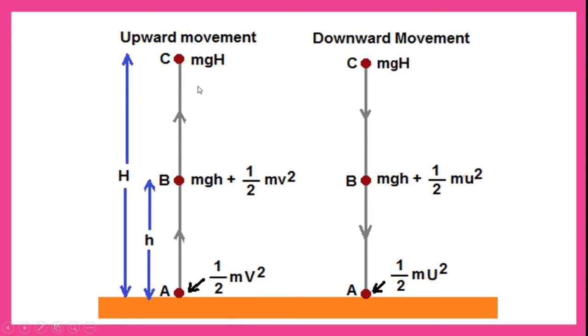This is the upward movement that we have calculated. Even in downward movement, if you observe the same thing, mgh will be the potential energy at point C, but no kinetic energy. If you take u as the velocity of the body coming downwards, then at point B it will have potential energy as well as kinetic energy. At point A, again potential energy becomes minimum, that means kinetic energy becomes maximum. So this can be explained by the upward movement or downward movement of any object.